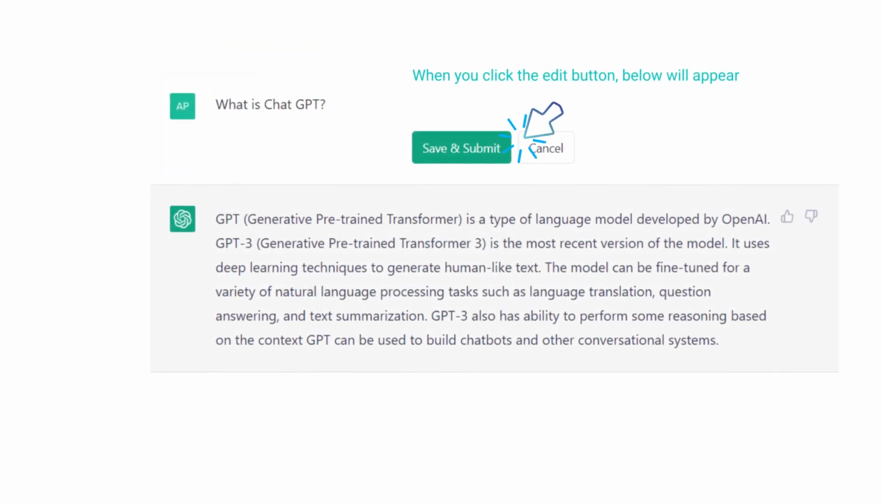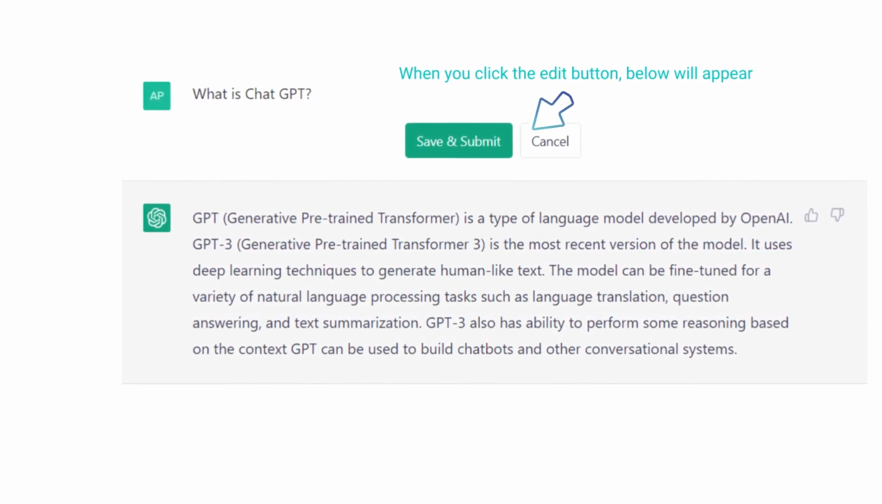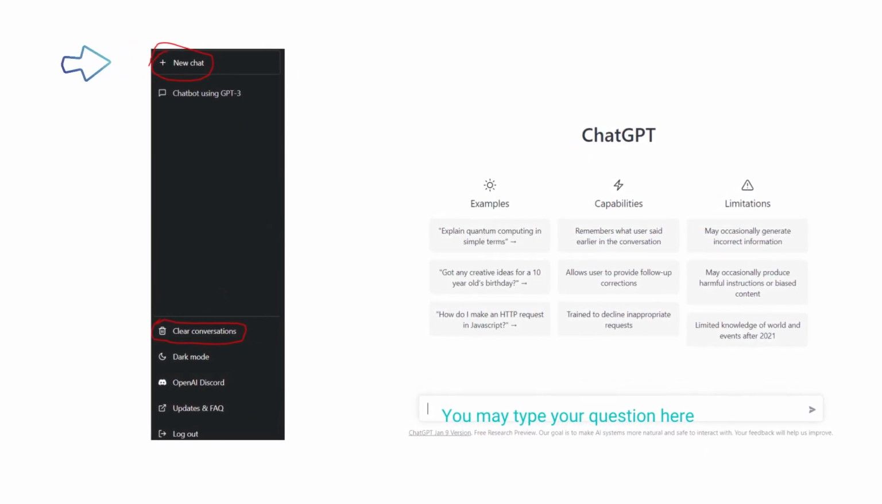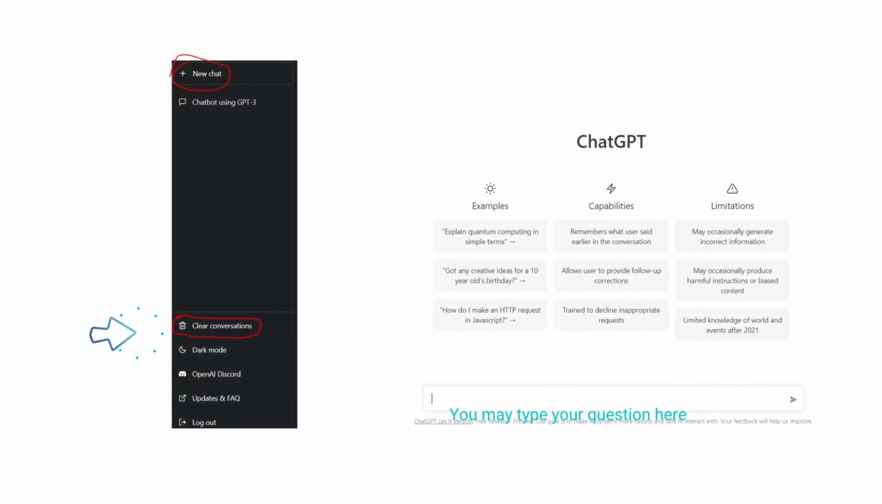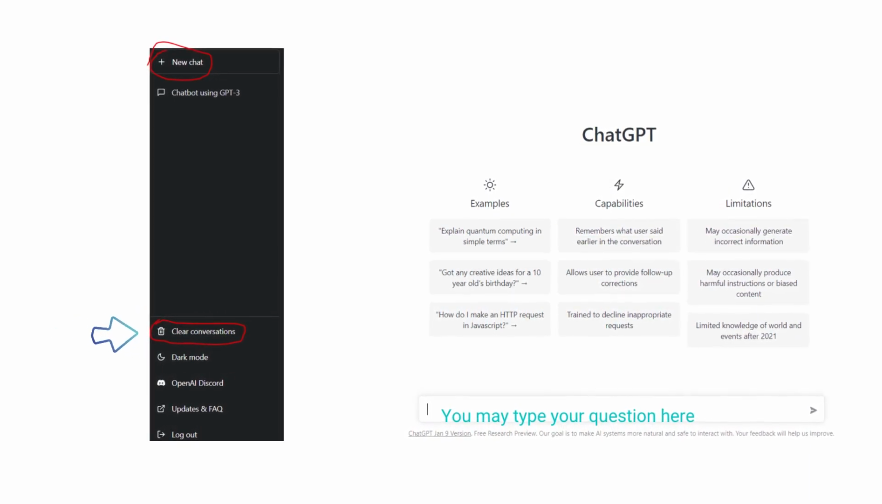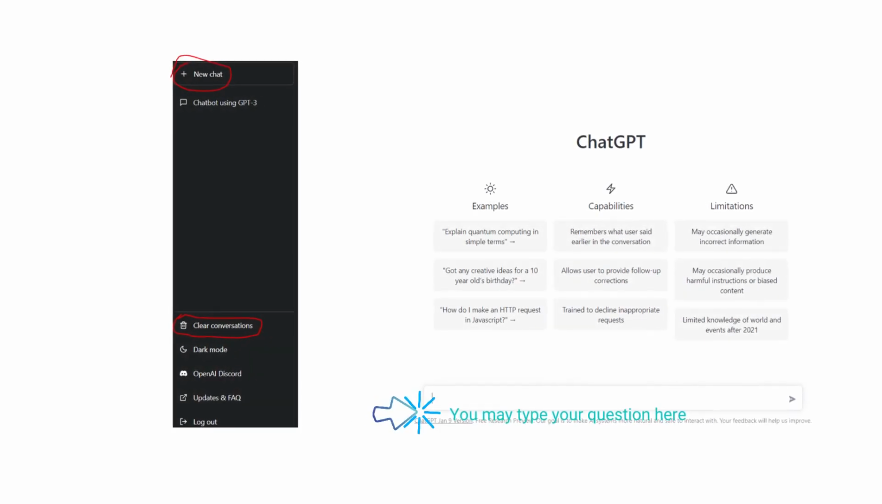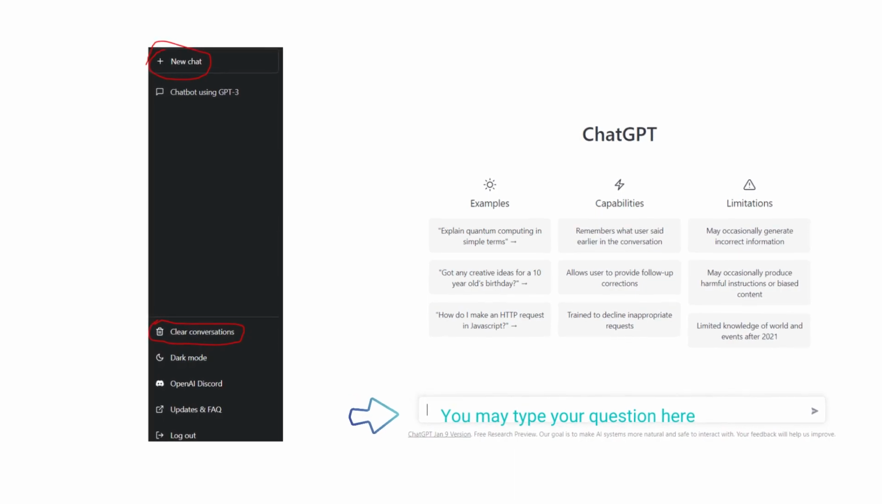And there is a save and submit button. When I click that, it goes to this window here that we already discussed. We have the examples, capabilities, and limitations. See, new chat again. Then if you want to clear the conversation, you can do that by clicking this delete icon there. And when you have another question, type it here.